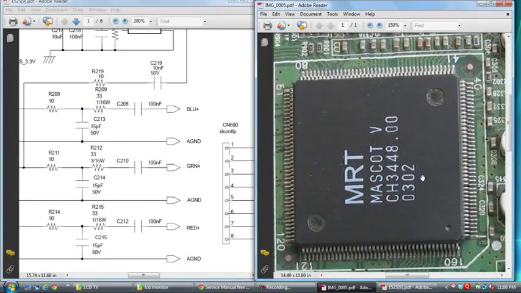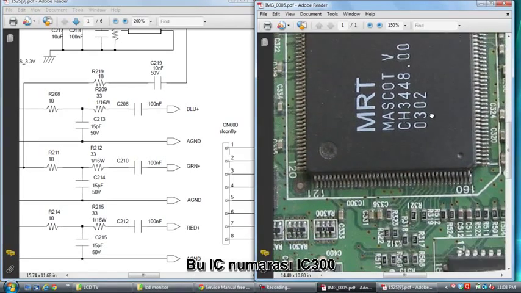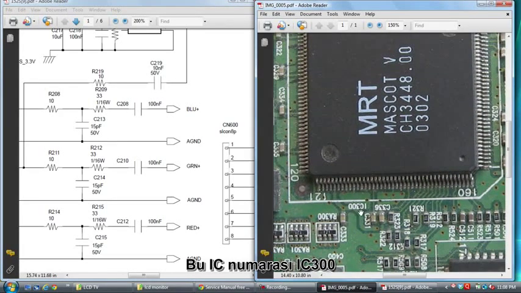See here, this is the dot, pin number 1, 2, 3, 4, this is 40, 41, 80, 81, 120, 121, total 160 pins. So this signal comes to IC300.